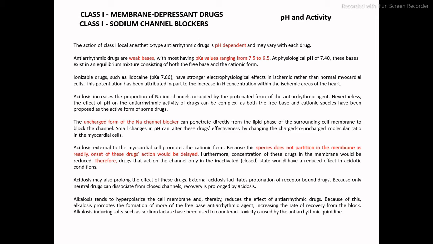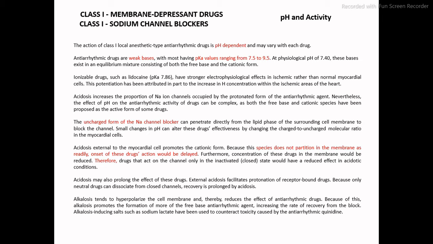To understand the basic idea of these pK values and ionization, let us consider one example, lidocaine. Its pK value is 7.86, and it is an ionizable drug and has a stronger electrophysiological effect in ischemic rather than normal myocardial cells.